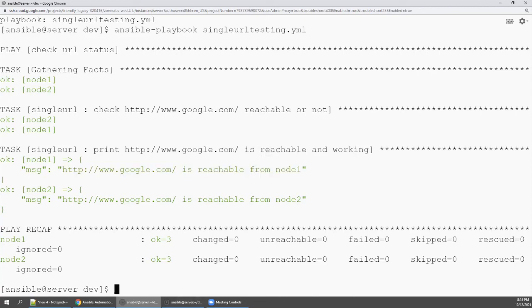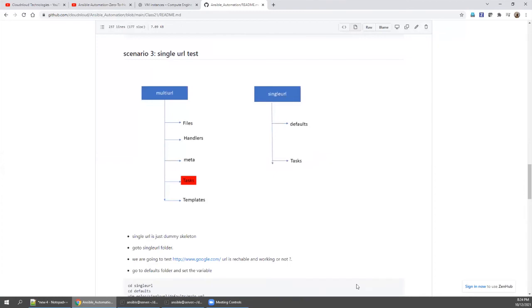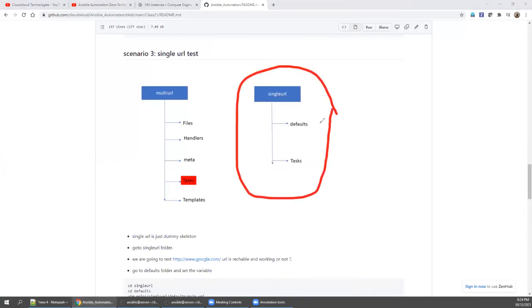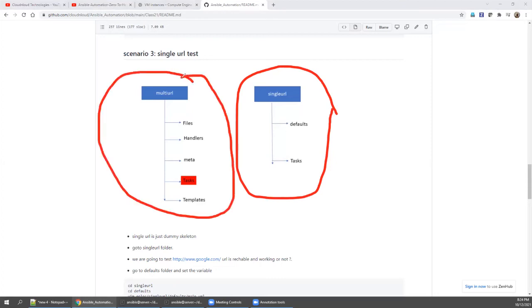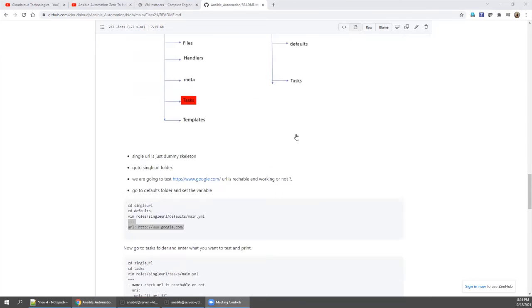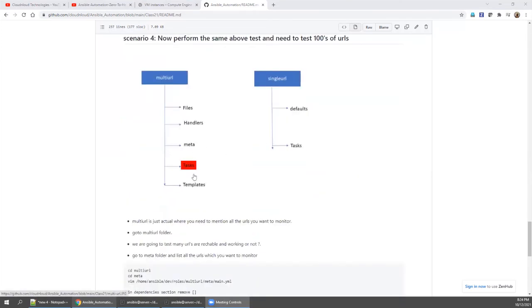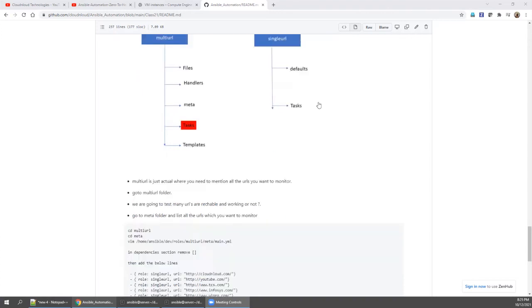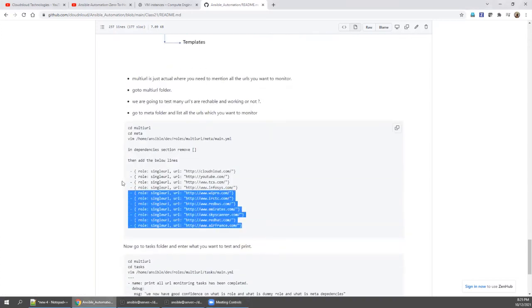Now, as per this diagram, we created one dummy URL, right? Now our end goal is to monitor and verify multiple URLs, maybe 1000 or 2000 URLs, right? So go here, come down. Now our goal is the same as above, but for hundreds of URLs. So we have created a couple of URLs. If you want, you can keep adding multiple URLs like this, right?